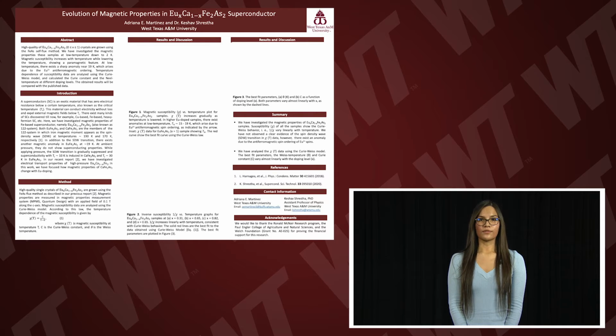The single crystals of the europium-doped calcium iron arsenide were grown and obtained from an outside lab. The magnetic susceptibility data is then gathered and analyzed using the Curie-Weiss model. According to this law, the temperature dependence of magnetic susceptibility is given by the equation chi is equal to C divided by T minus theta, where chi is magnetic susceptibility, T is the temperature of the sample, C is the Curie-Weiss constant, and theta is the Weiss temperature.